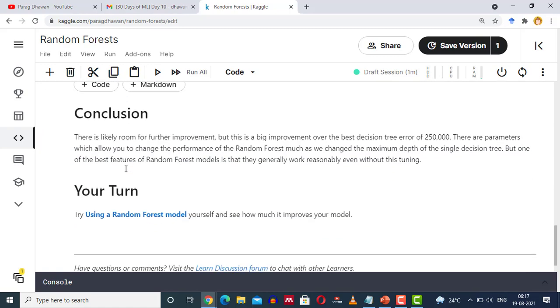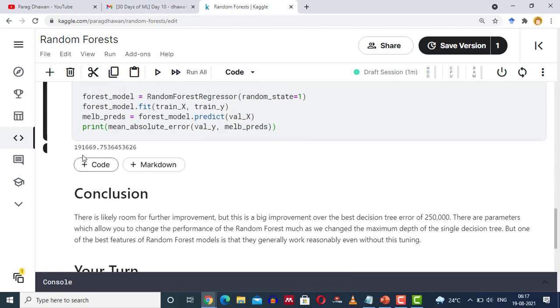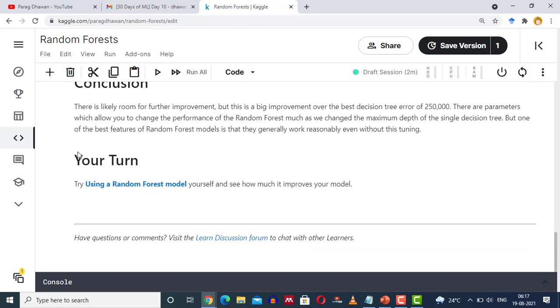So what is the conclusion when you go from the decision tree model to the random forest model? There is likely room for further improvement, but this is a big improvement over the best decision tree error. We have not done any fine tuning. Still, our error was reduced from 250,000 to 190,000.